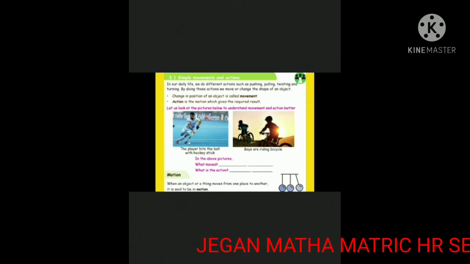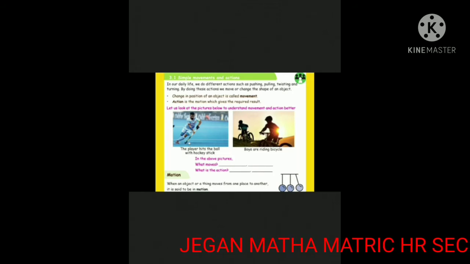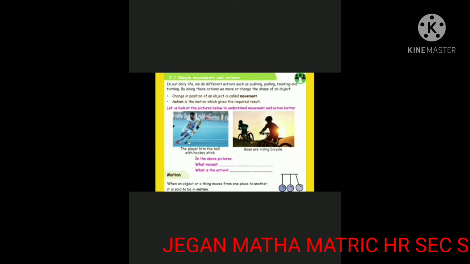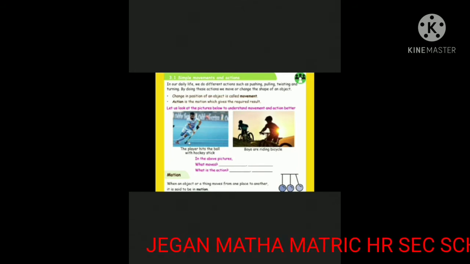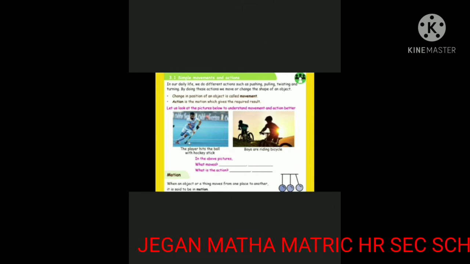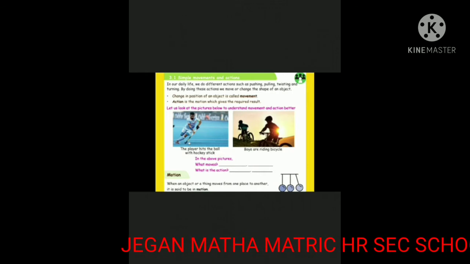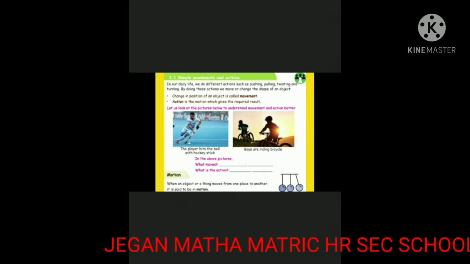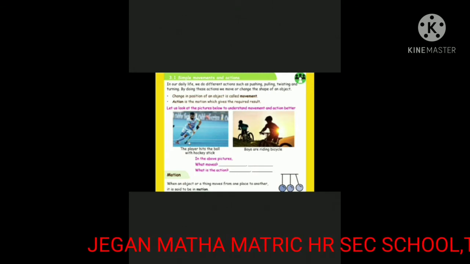So, let us look at the pictures below to understand movement and action better. In the first picture, the player hits the ball with a hockey stick. In the second picture, boys are riding bicycles. In the above pictures, what moves? In the first picture, the ball moves. In the second picture, the bicycle moves. What is the action here? The first one, kicking or hitting, is the action. In the second one, riding is the action.